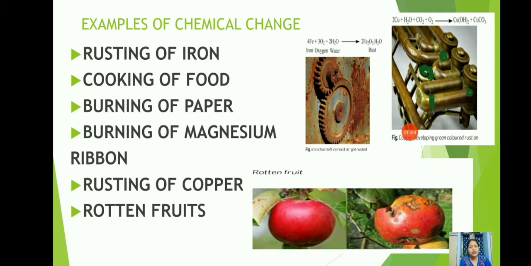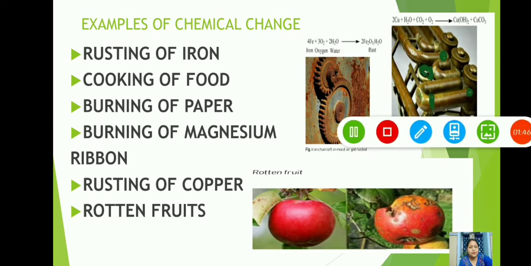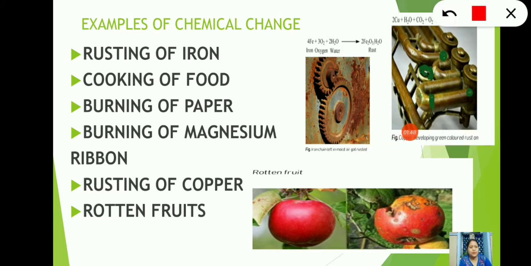Clear children? Now children, at the side you can see some pictures are given. Here in the first picture you can see the rusting of iron, that brown color coating, a very brownish thin film-like layer appearing on the surface of the iron.